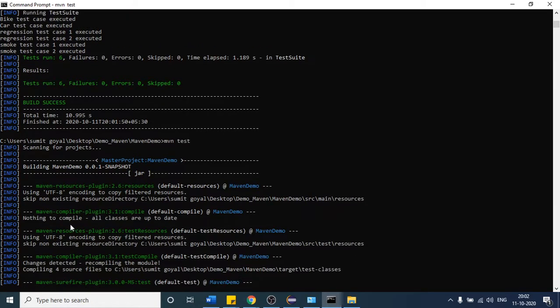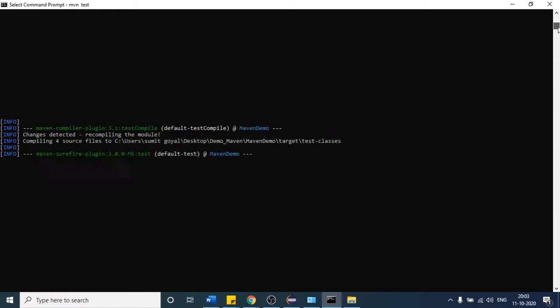So you can see that it is trying to compile automatically, right? It has nothing to compile because all the classes are up to date. I have not provided the Maven compile, but it will still compile. So you do not have to provide that Maven compile all the time.